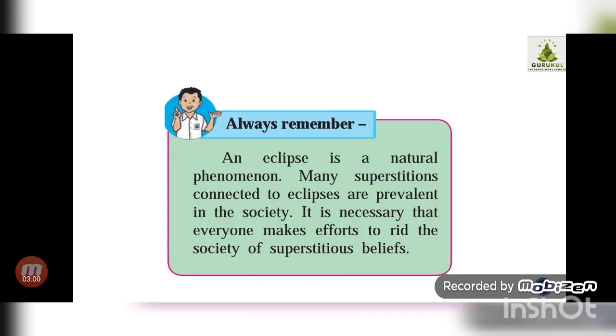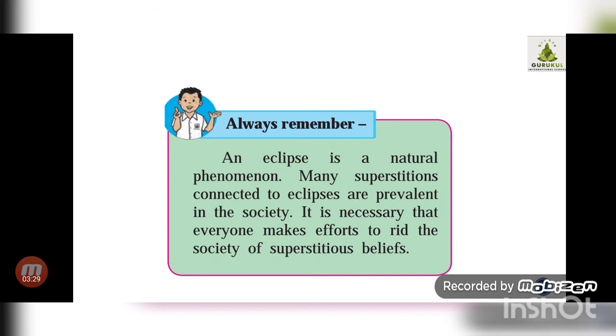Okay, about these eclipses there are many superstitions, as we have discussed in earlier videos as well, that an eclipse is a natural phenomenon. Many superstitions are connected to eclipses, and they are prevalent in the society, means they are very much followed by the society. It is necessary that everyone makes effort to rid the society of the superstitious beliefs.